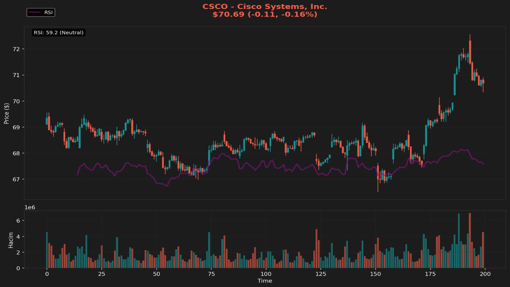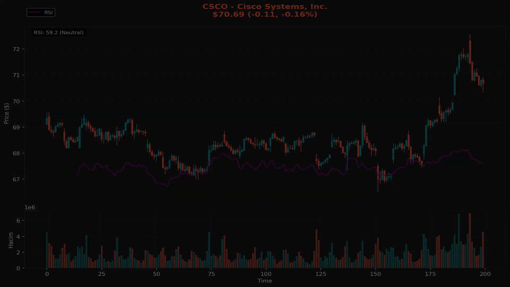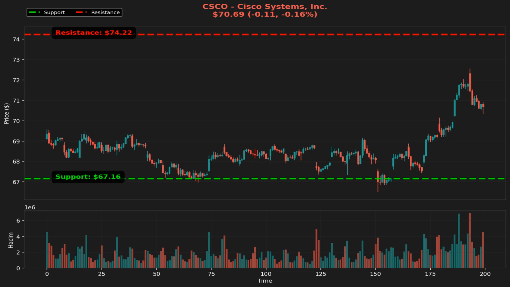If the price were to drop towards this support, it could be seen as a buying opportunity by some traders. Conversely, the resistance level at 74.22 represents a point where selling interest may increase, potentially capping any upward momentum. A breakout above this level could signal a shift in momentum, while a breakdown below the support level could reinforce bearish sentiment.